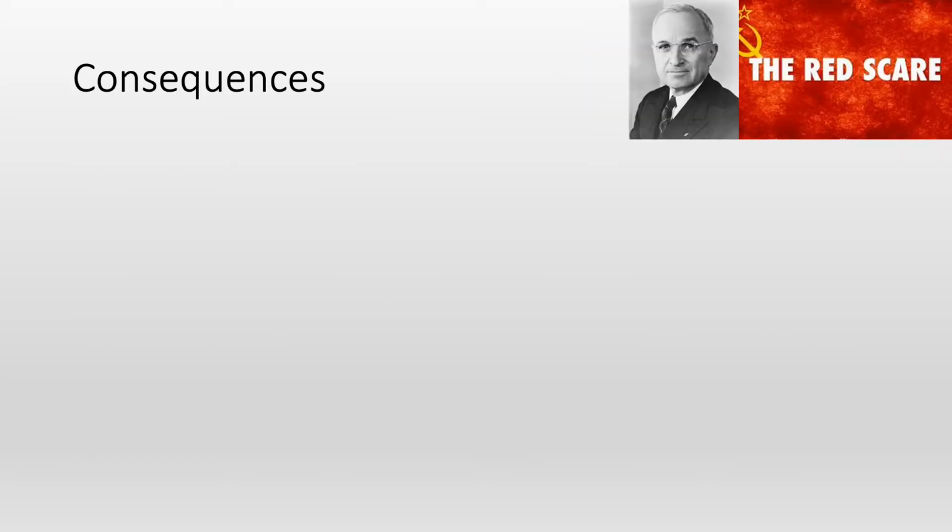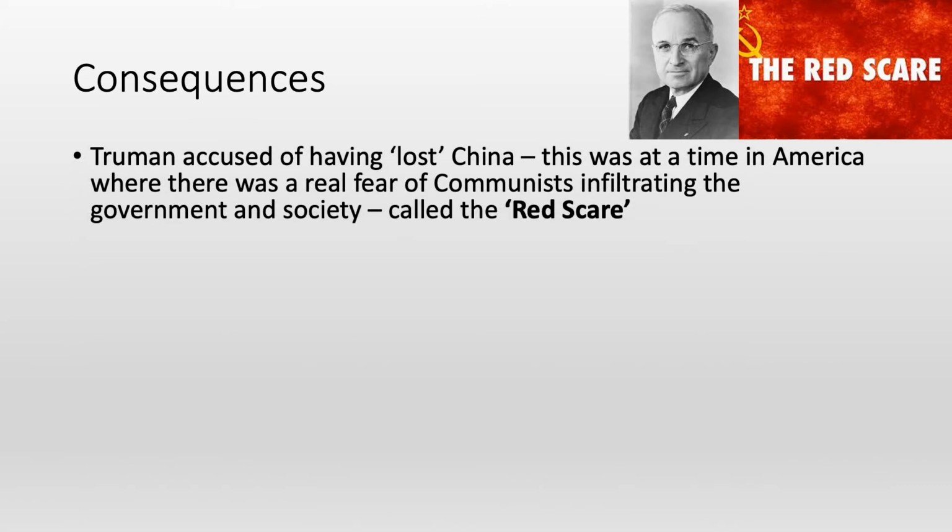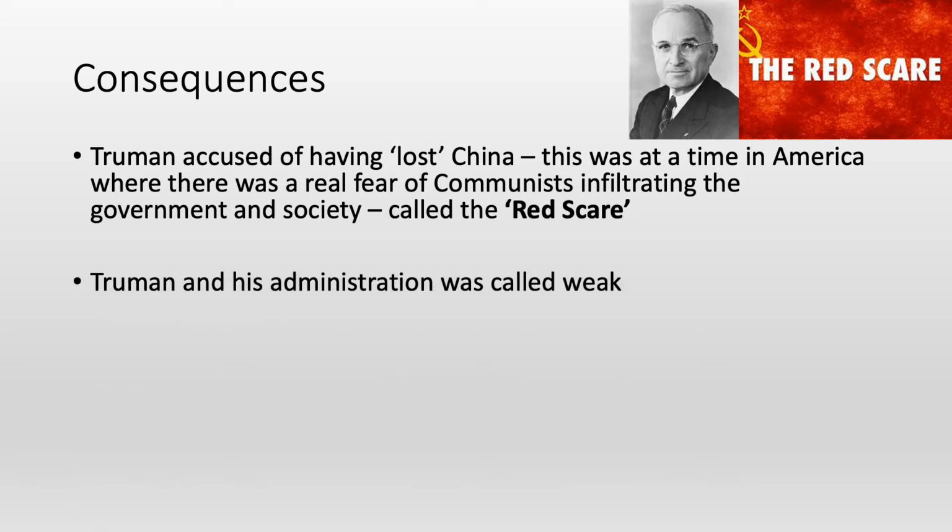So what were the key consequences of China's fall to communism? Truman was accused of having lost China. It's important to remember this was a time in America when there was a real fear of communists infiltrating the government and society. It was called the Red Scare. Many believed this, including a man called McCarthy, who we will look at in another video, who set up the McCarthy witch hunts, or McCarthyism. He blamed the government, and felt there were communists in the government who were making it soft on communism. As a result, Truman and his administration were called weak and faced a heavy deal of pressure from Congress and other members of high American society who felt they were not doing what was needed to deal with the communist threat.